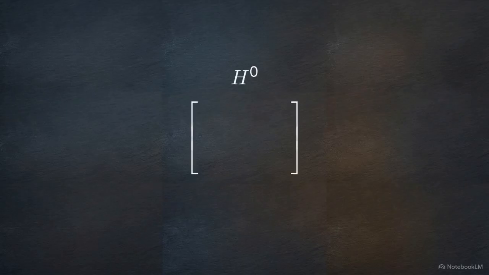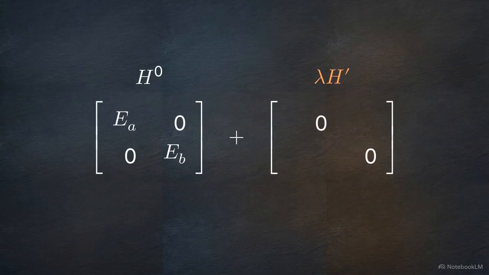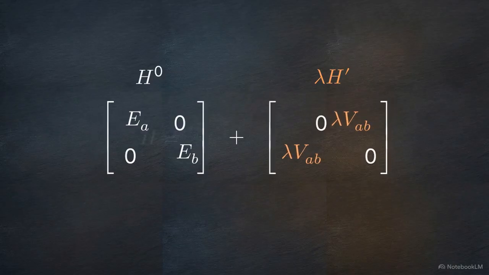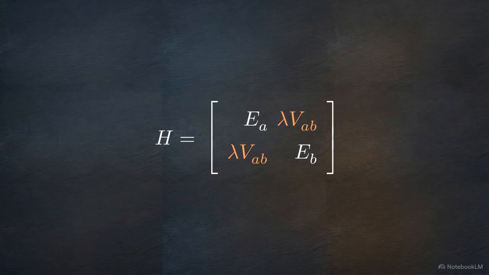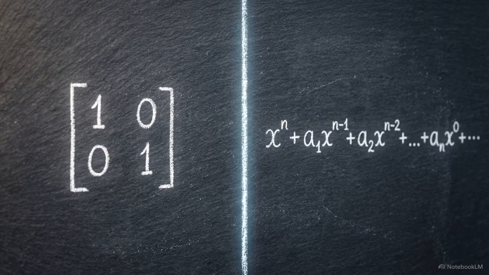We define the unperturbed system as a 2x2 matrix. The known energy states, EA and EB, sit on the diagonal. The off-diagonals are 0. Next, we write the perturbation matrix, placing coupling elements, VAB, on the off-diagonals, scaled by our tuning parameter lambda. Adding them together gives us the complete perturbed Hamiltonian matrix for our test system. By calculating the exact solution for this matrix and comparing it against the perturbative power series, we map the exact boundary where the approximation collapses.